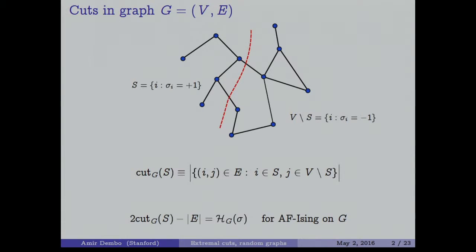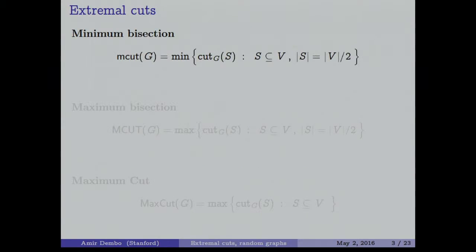And that's exactly going to be the same as a Hamiltonian for the antiferromagnetic Ising model on the graph G. And that's a connection between the problem in computer science, find extreme cuts, and the problem in statistical physics intuition, study the antiferromagnetic Ising model on the same graph. But we will talk about it in a minute.